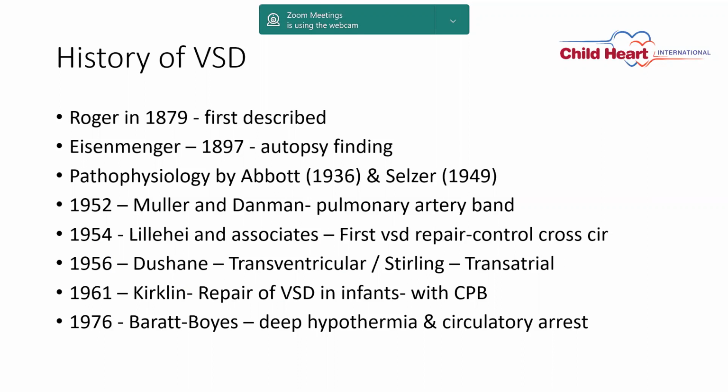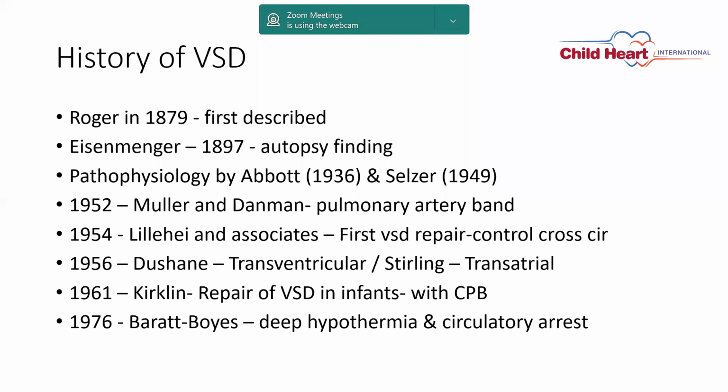The first successful VSD closure by controlled cross circulation was done by Lillehei and associates. Controlled cross circulation is nothing but they used the mother as a pump and as an oxygenator, and controlled blood flow from the infant to the mother and then back to the infant.